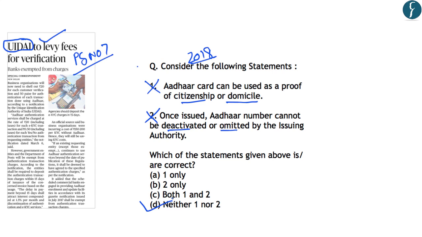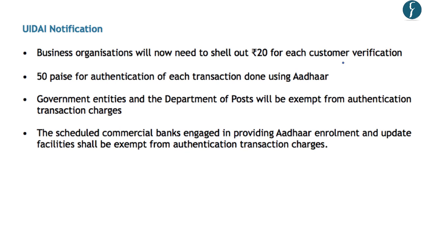So let us see what are the key highlights of this notification of the Aadhaar Authority. So the UIDAI notification reads that business organizations which are using Aadhaar for their customer verification will now have to pay rupees 20. Further, authentication of each transaction which is done using Aadhaar will now be charged at 50 paisa. So this means that the customer verification process is now chargeable according to this notification of UIDAI.